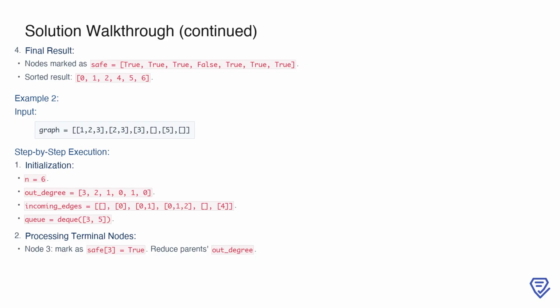At this point, all nodes that lead to terminal nodes without entering a cycle are identified as safe. The result is stored in a Boolean array where each index represents a node, and the value at that index indicates whether the node is safe. For this example, the safe nodes are nodes 0, 1, 2, 4, 5, and 6. Sorting these nodes gives us the final output as a list, 0, 1, 2, 4, 5, 6.